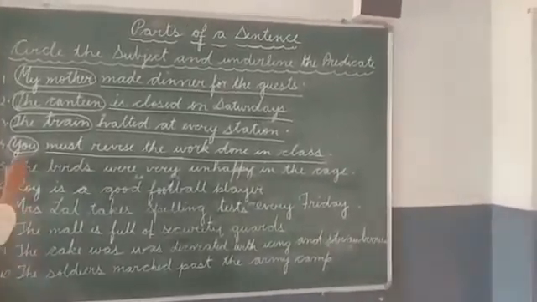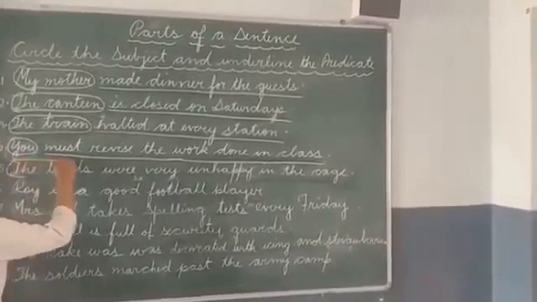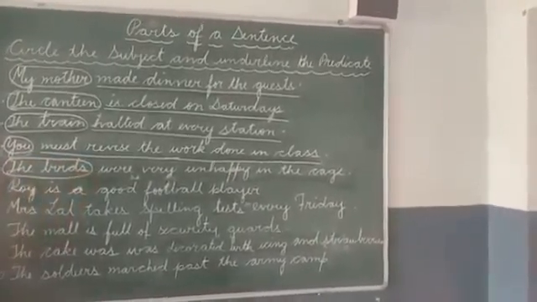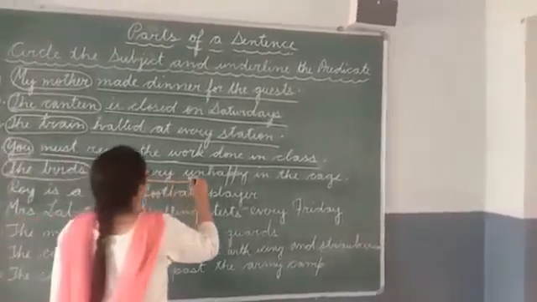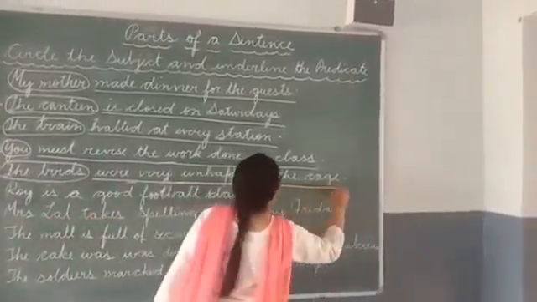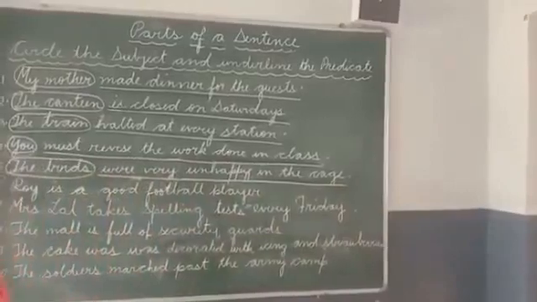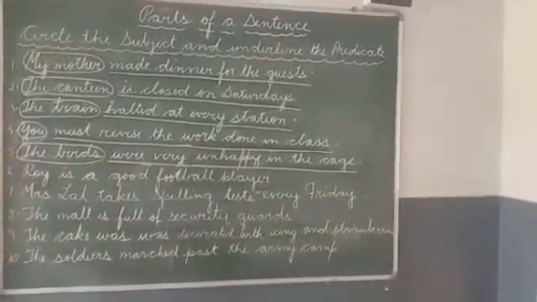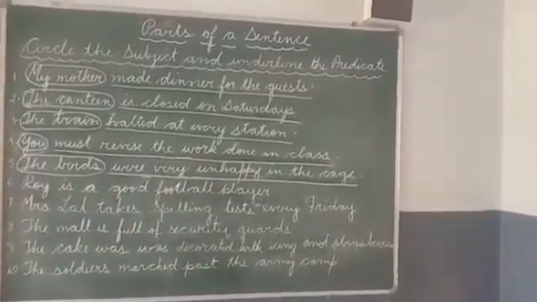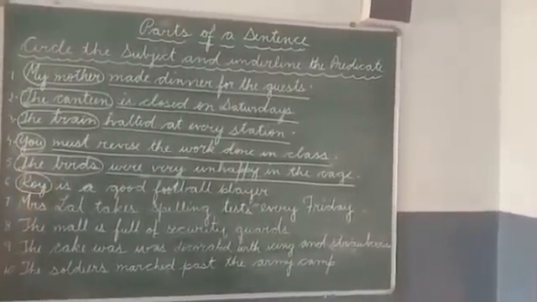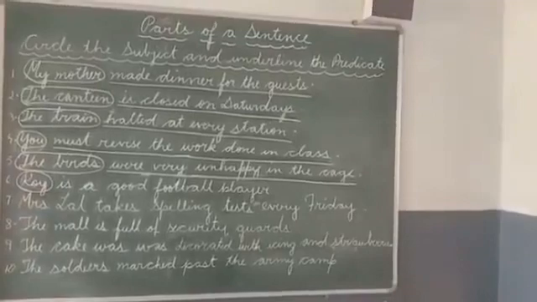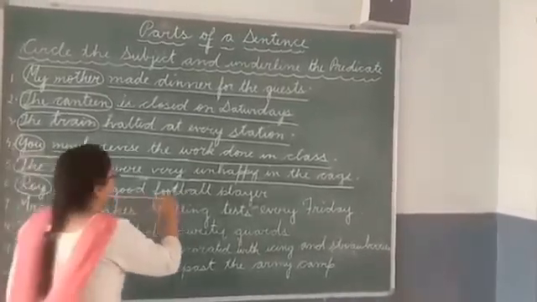So the birds is the subject. Were very unhappy in the cage is the predicate. Number 6, Roy is a good football player. So Roy is the subject. Is a good football player is the predicate.